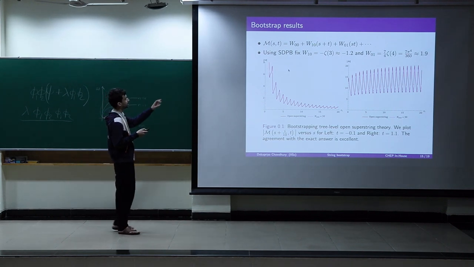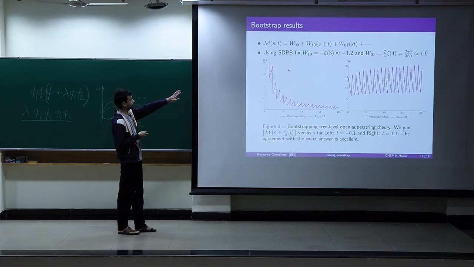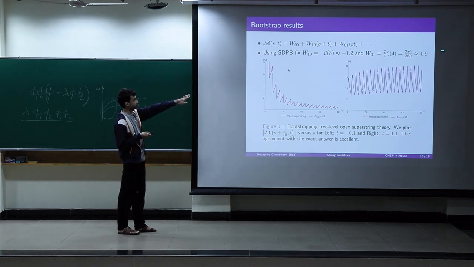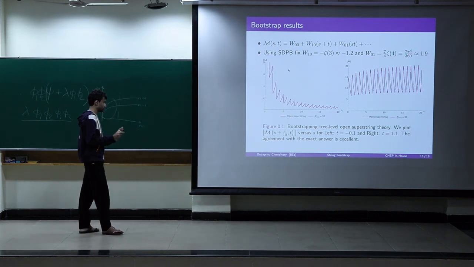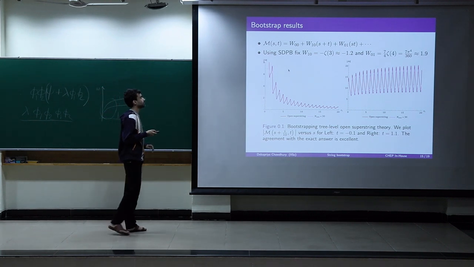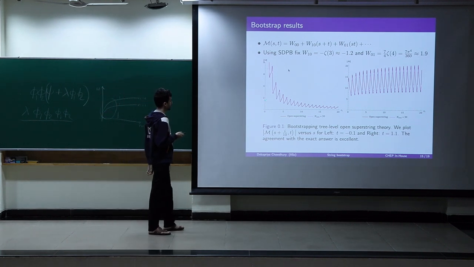If you now fix the Wilson coefficients to some values, for this case we are using the superstring amplitude, so we are fixing it to minus zeta 3 and 7 pi to the power 4 by 360. These are some specific values for the open superstring. Then we see that the bootstrap result and the analytic answer match exactly.